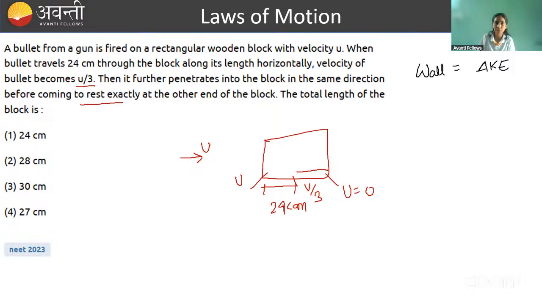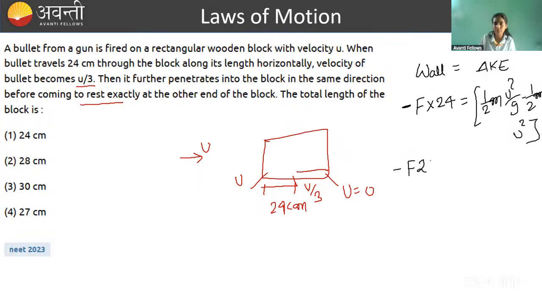And let's say the internal resistance force acting is F. So work done is how much? F into 24, and this is equal to change in kinetic energy. Since this is a resistive force, this work done will be negative because it is resisting the motion. Change in kinetic energy is final minus initial. सो आप क्या लिखोगे? Half m v squared, with v as u by 3, so u squared by 9, minus half m u squared, something like that. Done. So minus F times 24 is equal to how much?